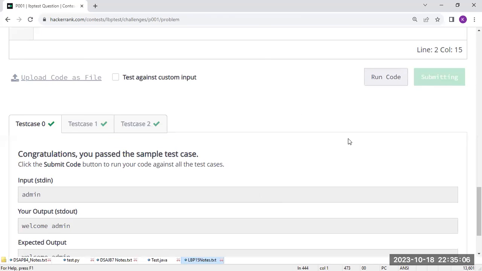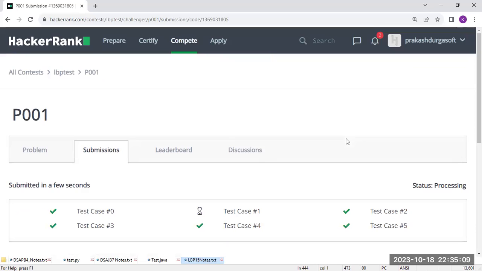Perfectly working. Submit the code. Yes.